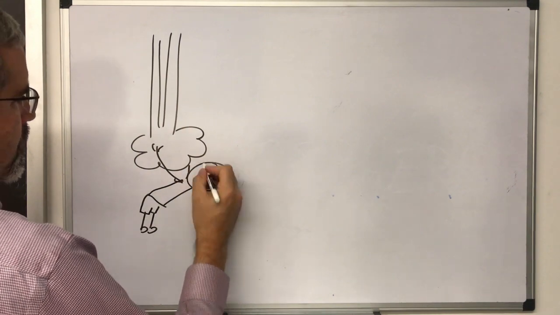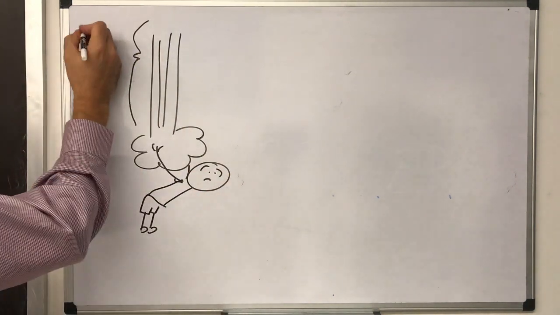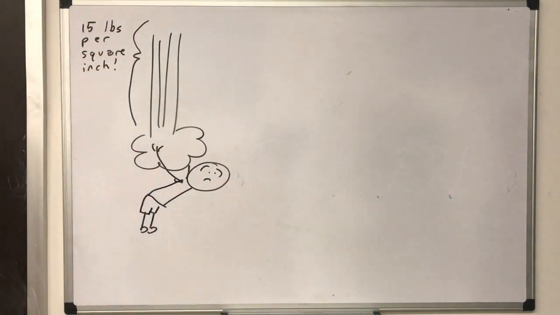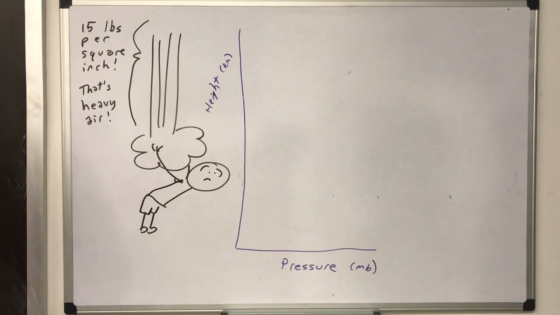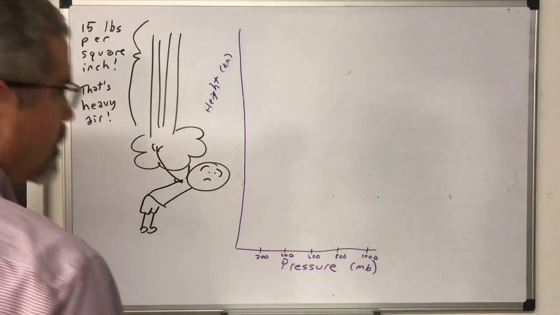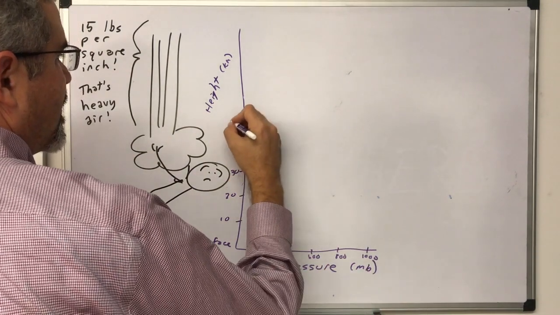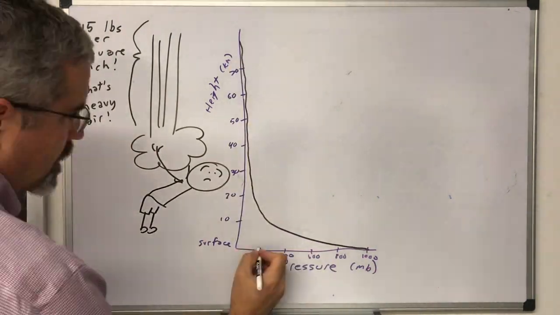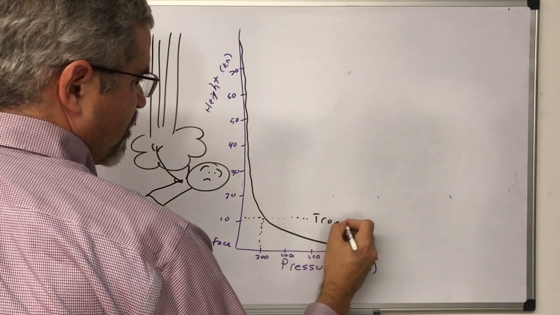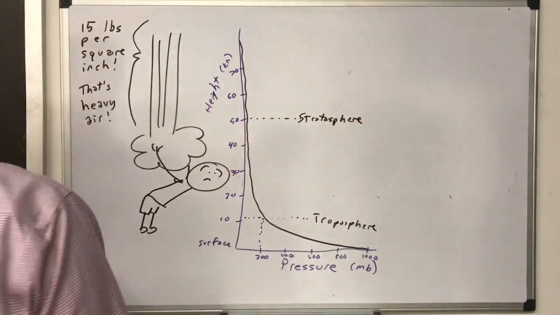Anyway, air pressure is the total weight of the atmosphere above a certain point. It essentially tells you how much of the atmosphere is above you. Air pressure at sea level is about 1,000 millibars, and it drops to 200 millibars by the time you get to the top of the troposphere, about 10 to 15 kilometers above the surface. That means that 80% of the atmospheric gases are found in this lowest level of the atmosphere.